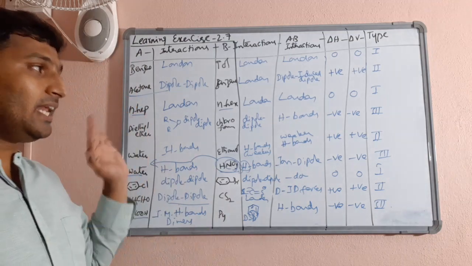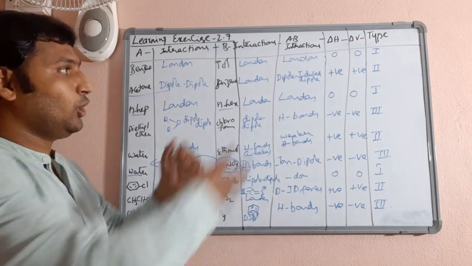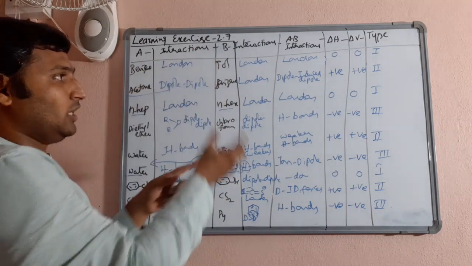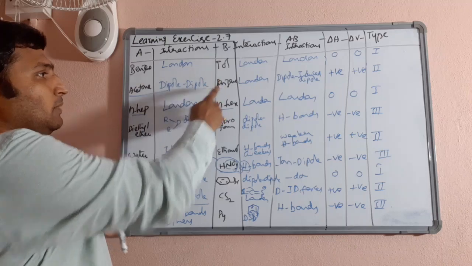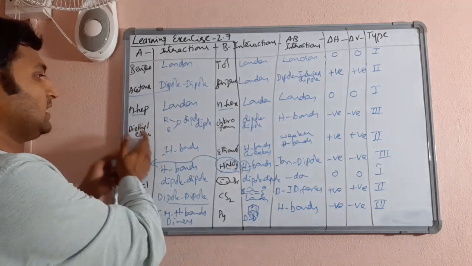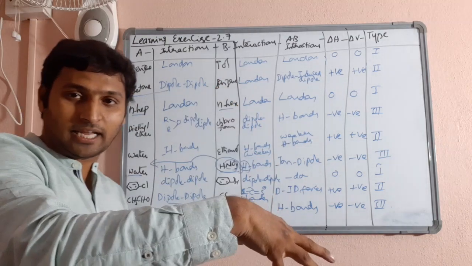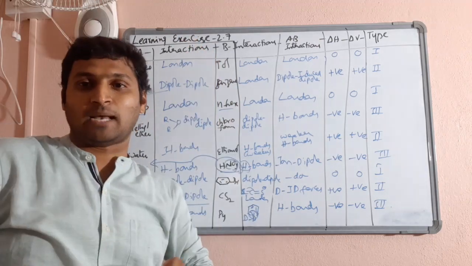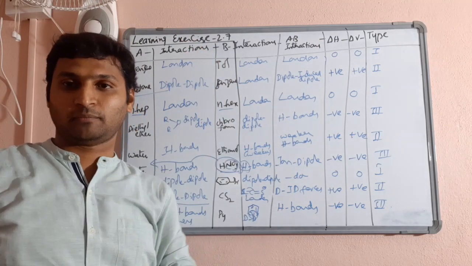Understood? Very nice illustrative exercise. Now you can take these examples. Benzene plus toluene you can put under type 1. Acetone plus benzene you can put under type 2. Likewise diethyl ether and chloroform you can put under type 3, and prepare your own list of examples for type 1, type 2, type 3.